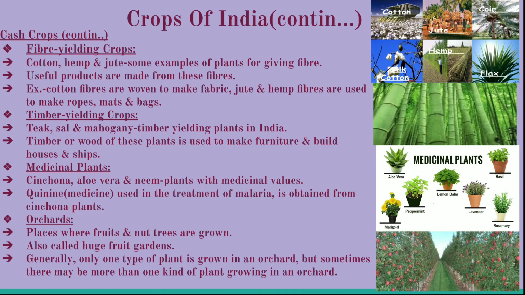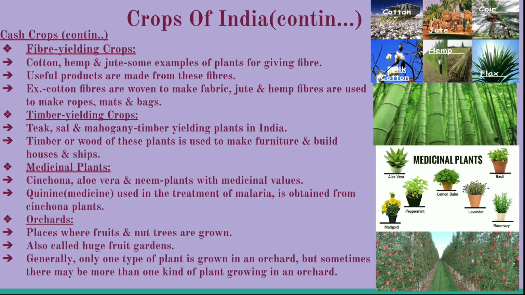Then timber yielding crops like teak, sal, and mahogany. The timber or wood of these plants is used to make furniture and for building houses and ships. Then medicinal plants, some of the medicinal plants of India are cinchona, aloe vera, neem. Quinine is a medicine used to treat malaria, and that quinine is obtained from the cinchona plants.